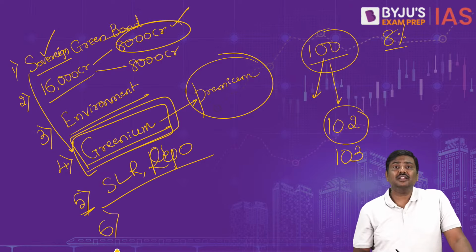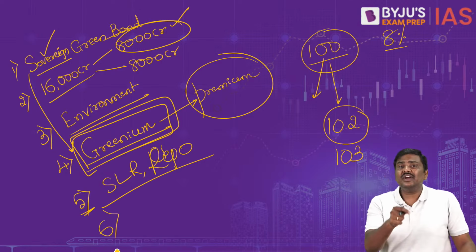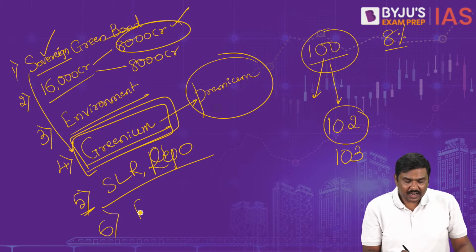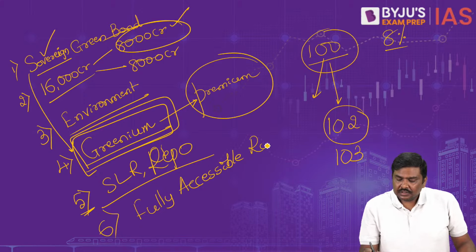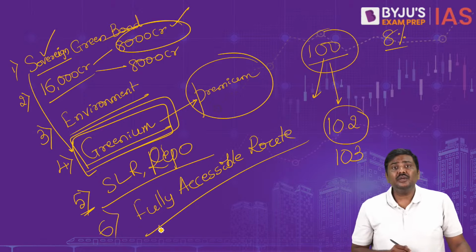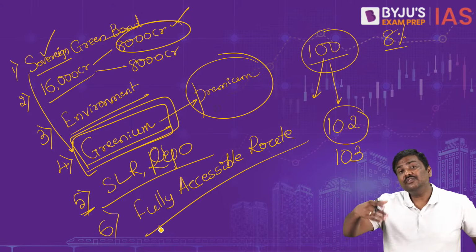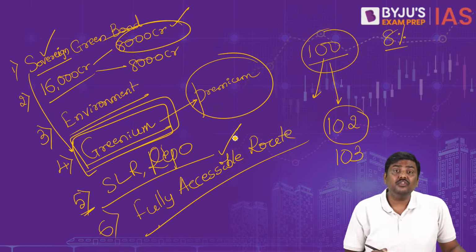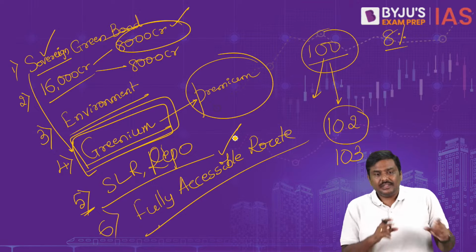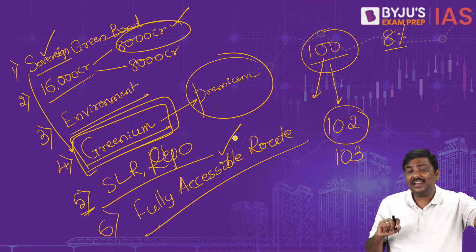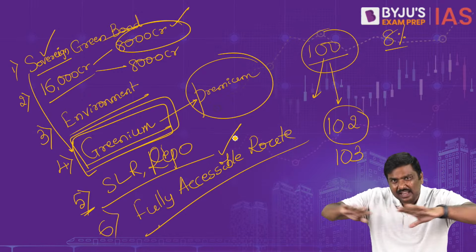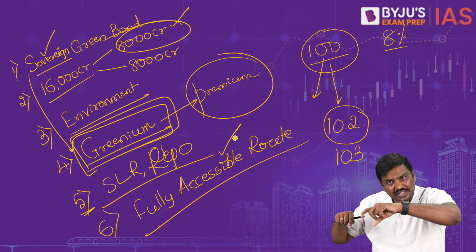Sixth very important point, these have been classified as eligible securities under the fully accessible route. This is very important, remember this. There is one route that has been introduced by RBI to attract foreign investments, called the fully accessible route. These are eligible securities under it. That is, foreign investors will not have any limit on investment in these bonds.